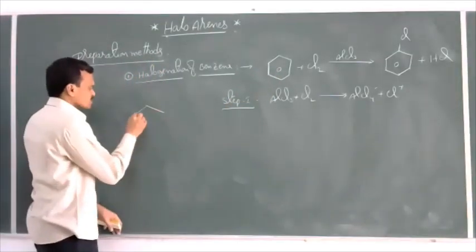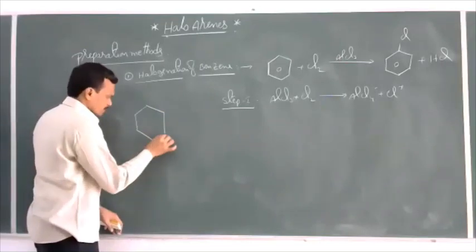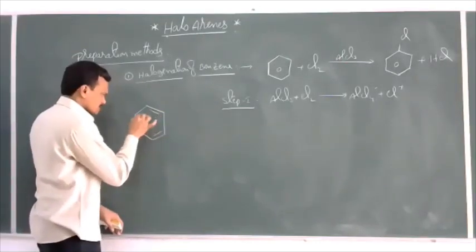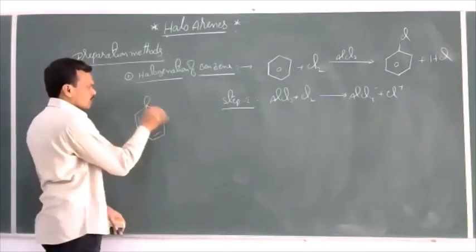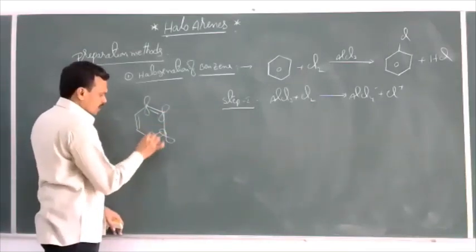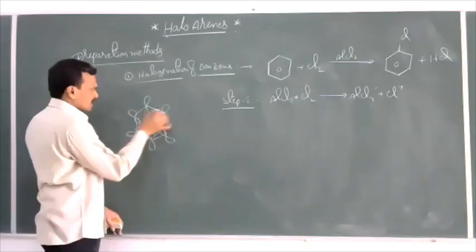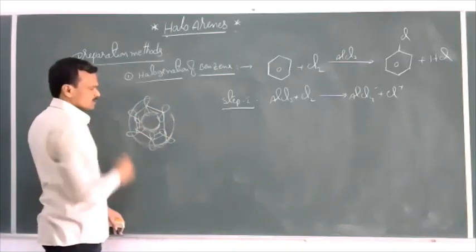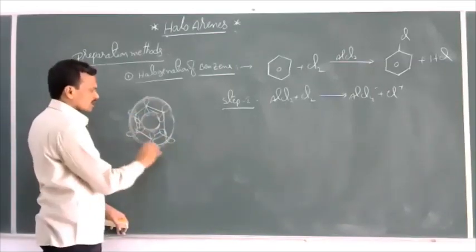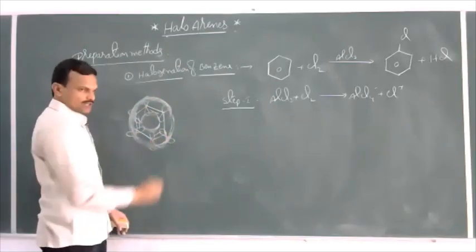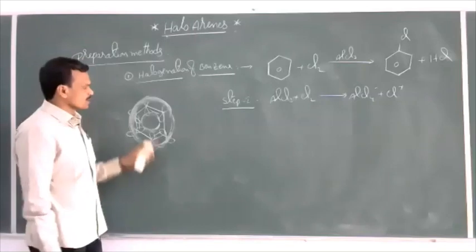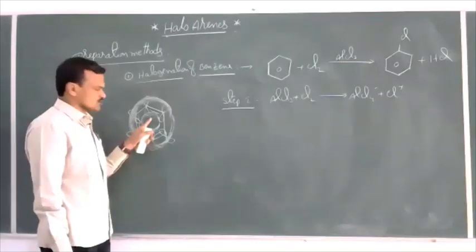If you take a benzene ring, benzene contains 3 pi bonds. The unhybridized p orbitals overlap with one another and form an electron cloud symmetrically throughout the benzene ring, which makes the benzene ring more electron rich.